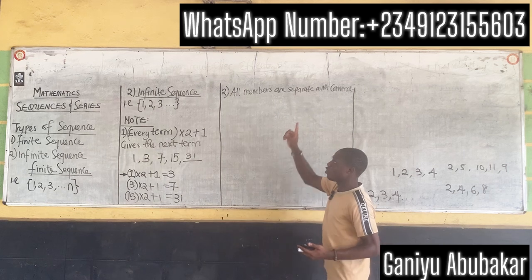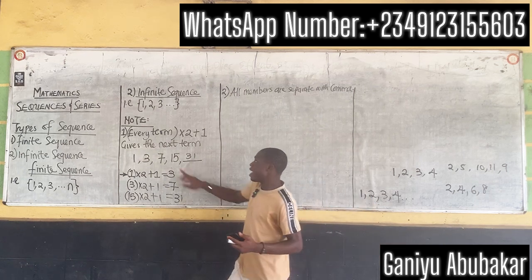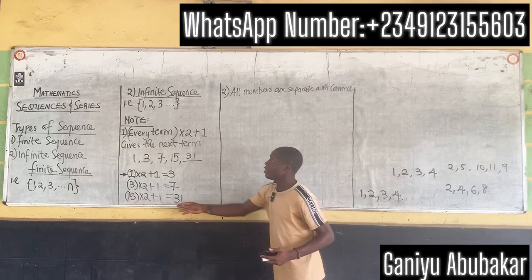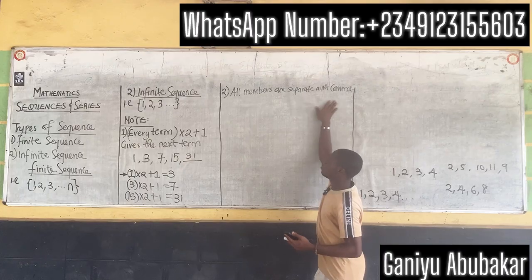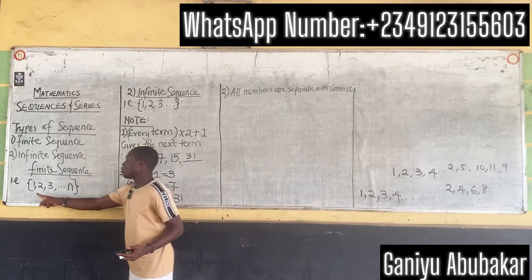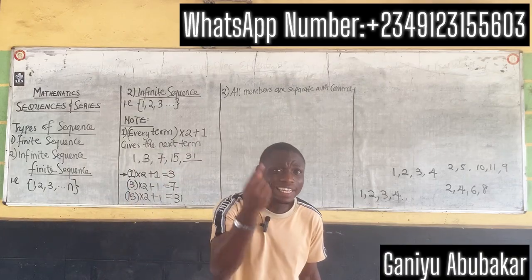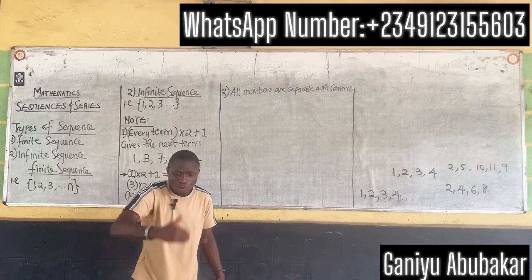So first things first, when it comes to understanding sequence, number one is that every term times 2 plus 1 gives the next term, as explained earlier. Number two is that all members are separated with what? With comma. If you observe my writing of this sequence, it's just English. The idea is this stuff here follows a pattern, a well-defined order.